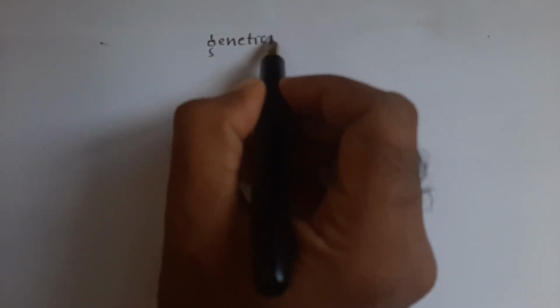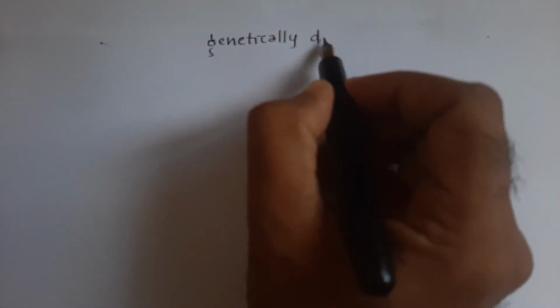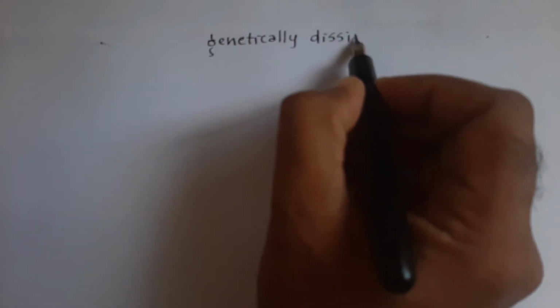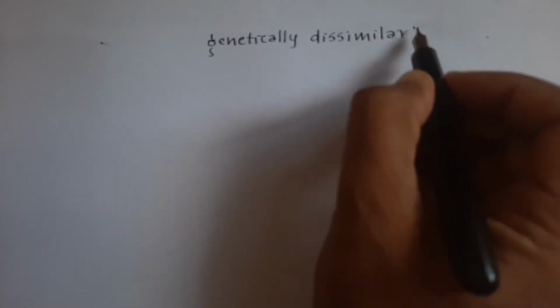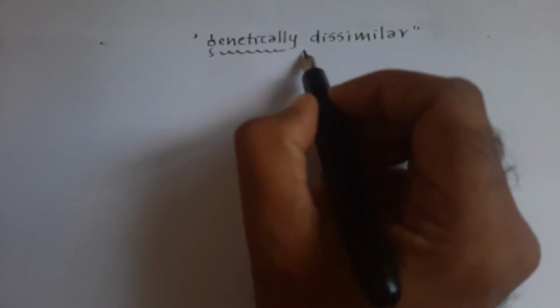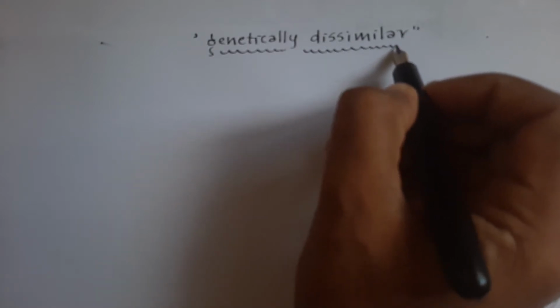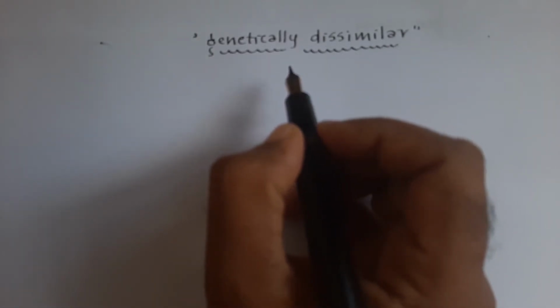Dear student, genetically dissimilar are the character building terms which represent the third characteristic feature of sexual reproduction.